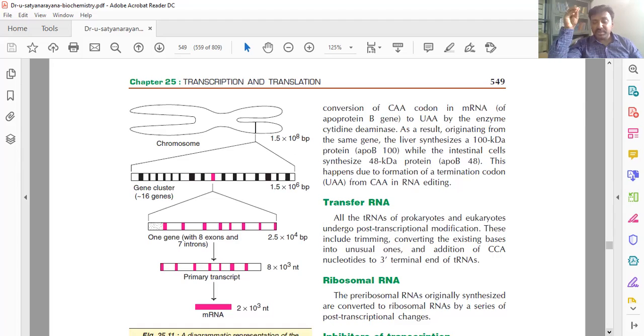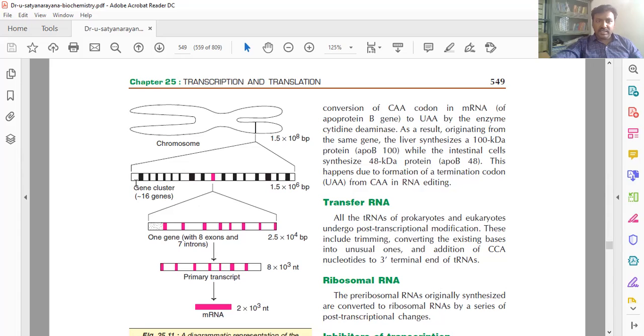These post-transcriptional modifications of the mRNA happen in the nucleus only, not in the cytosol. After the functional, matured mRNA is formed, it enters into the cytosol. So this is the diagrammatic representation they have given of how the mRNA is formed.